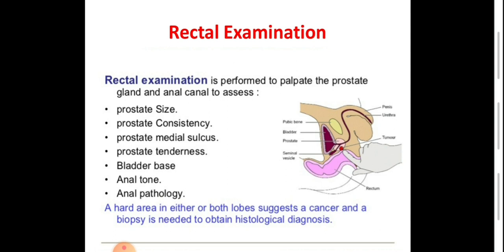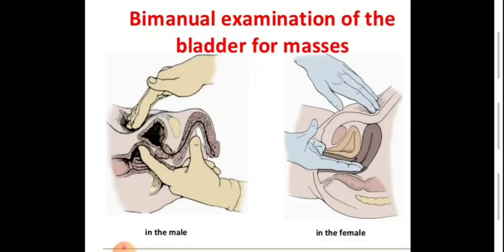A hard area in either or both lobes of the prostate suggests a cancer, and a biopsy is needed to obtain a histological diagnosis, so keep that in mind. Bimanual examination is an integral part of the examination of a patient with a suspected malignancy of the bladder or prostate.